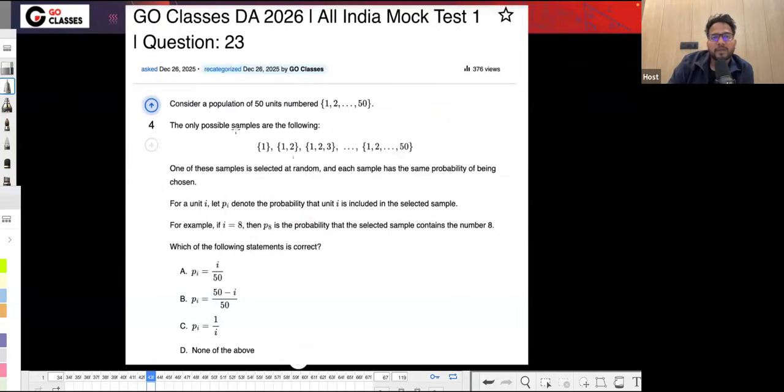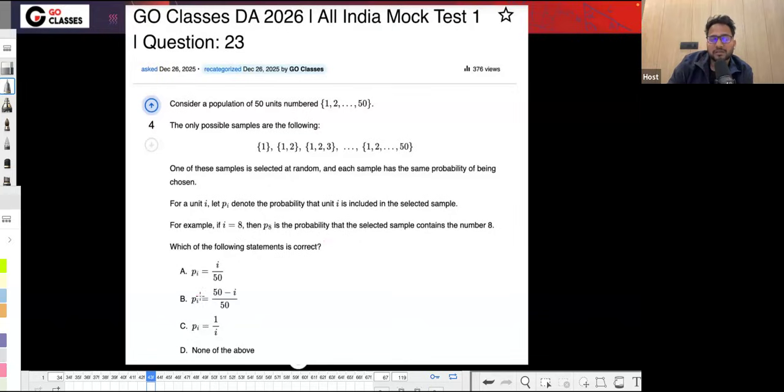In this question, they are saying that there is a population of 50 units. The only possible samples that you can take are basically 1, 1 2, 1 2 3, like this, right? One of the samples is selected at random, and each sample has the same probability of being chosen. So I think there are 50 samples, like 1, 2, 3, like that. They're saying for unit i, let p_i be the probability that unit i is included in the selected sample. For example, if i is 8, then p_8 is the probability that the selected sample contains 8. Then which of the following statements is correct?